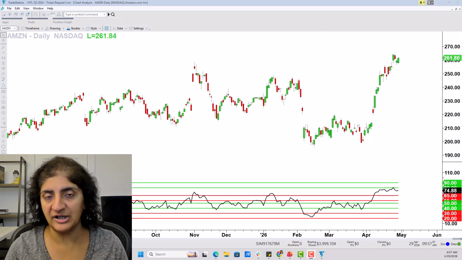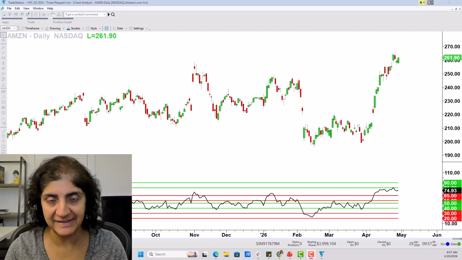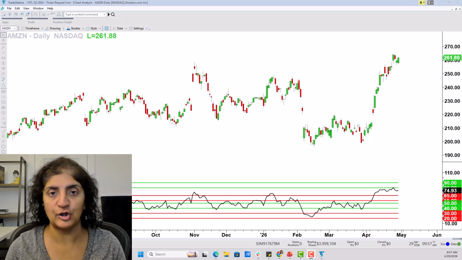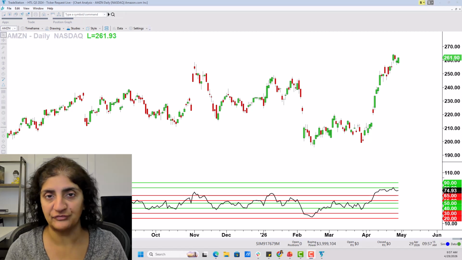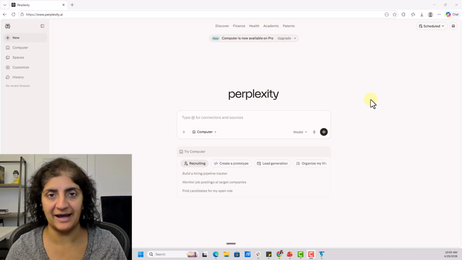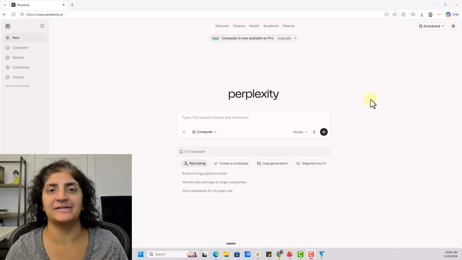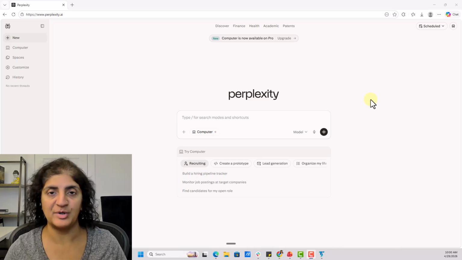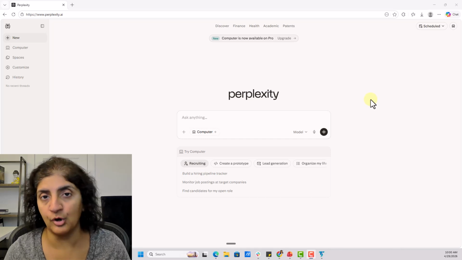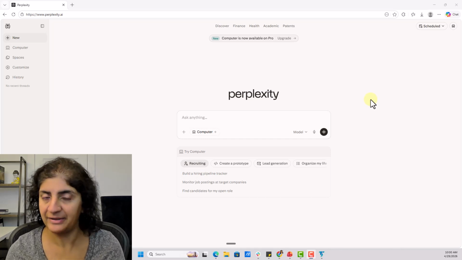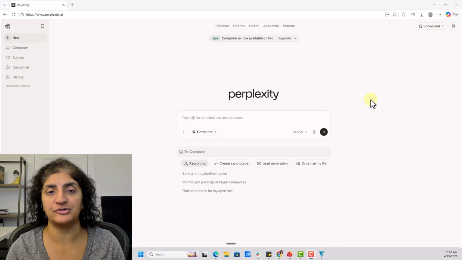In my explorations, I've seen that Perplexity AI is one of the LLMs, the large language models, that I think is a little bit more well-versed in financial information. And it's a very simple prompt that you can use. Here is Perplexity AI. I went ahead and made a free account tied to my Gmail address so that I could actually dive in and save the information. If you do more robust research, you're going to have to use one of the paid plans, but you should be able to follow what I'm about to do right here, okay?